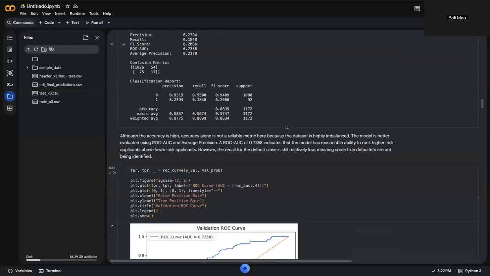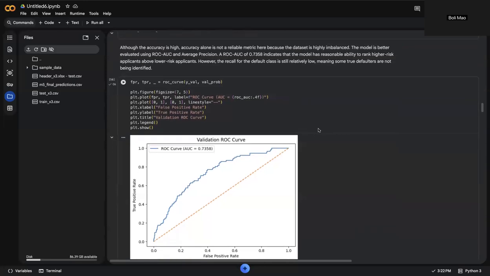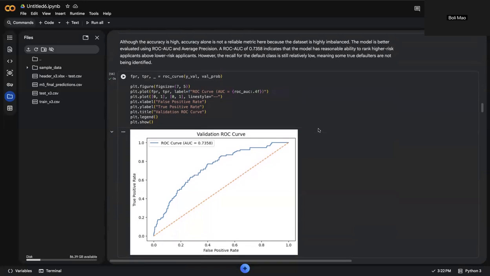The visualization helps explain why the model identifies certain applicants as higher risk. In addition, partial dependence plots were used to show how predicted default probability changes as specific features vary. Together, these explainability techniques improve transparency and make the model's decisions easier to understand.